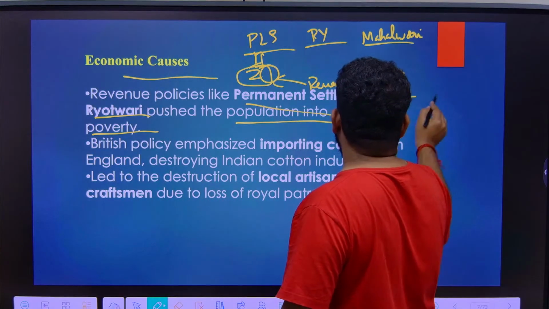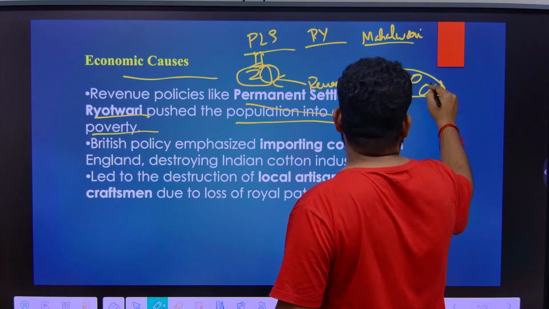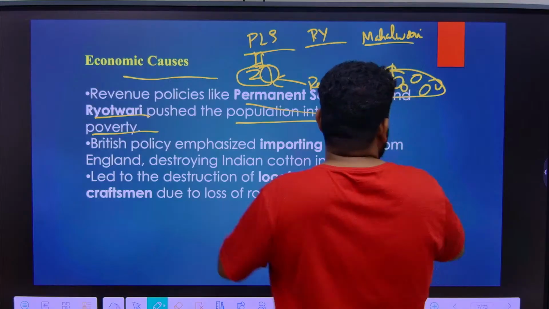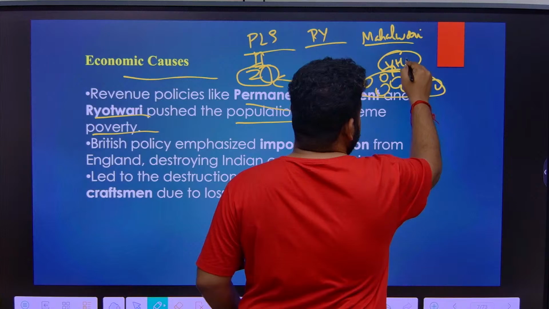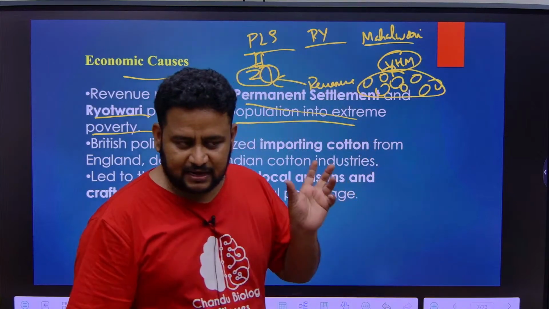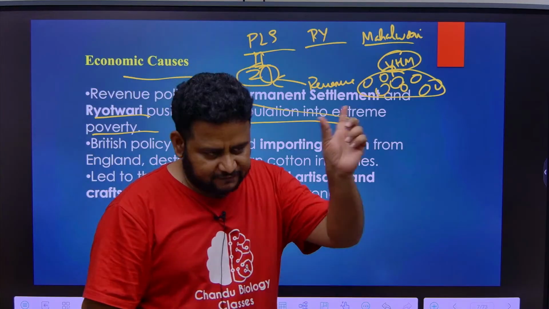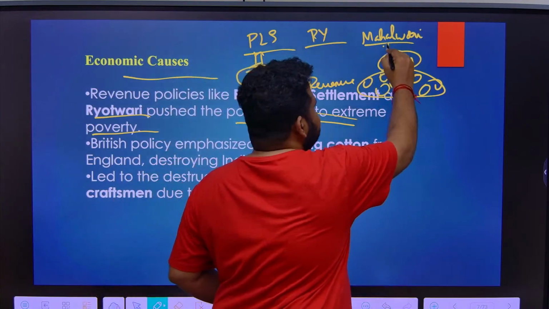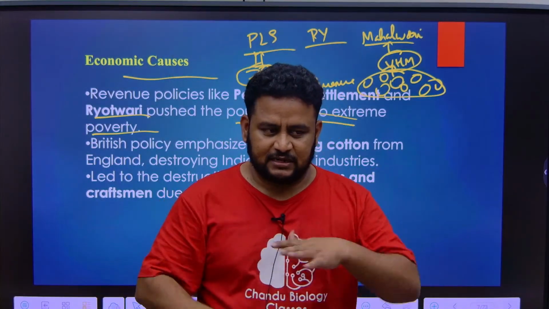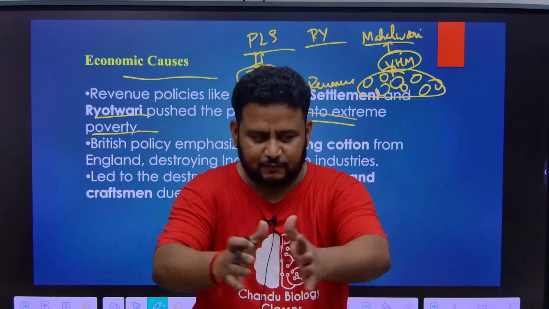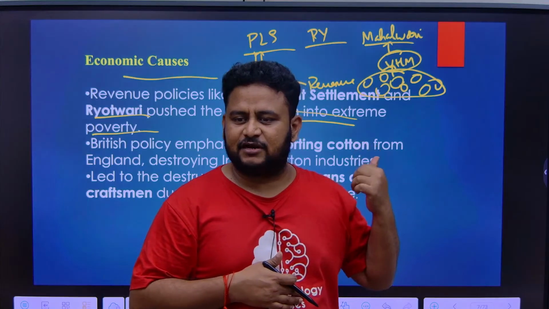Here farmers are there. Each farmer will give the revenue to the village headman. Here Mahal means village. Each village will collect among themselves and give to the village headman. This village headman will give the revenue to the British. Suppose you are all peasants, I am the village headman, and this classroom is the village. You will collect among yourselves and give to me, and I, the village headman, will give to the British. That is the meaning of the Mahalwari system.